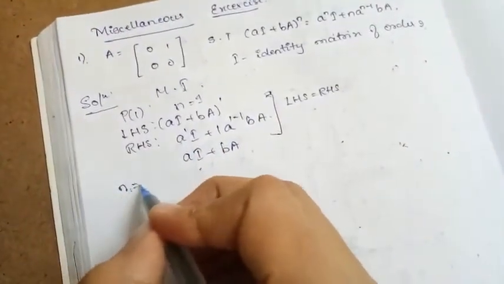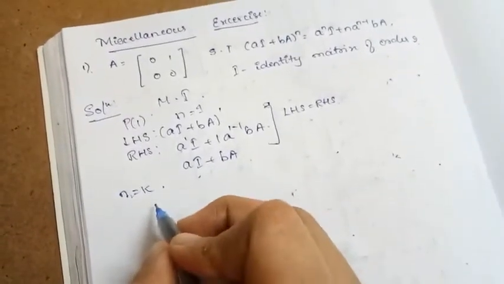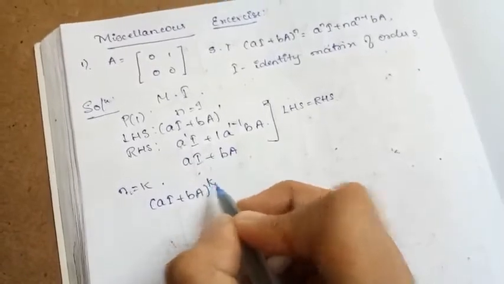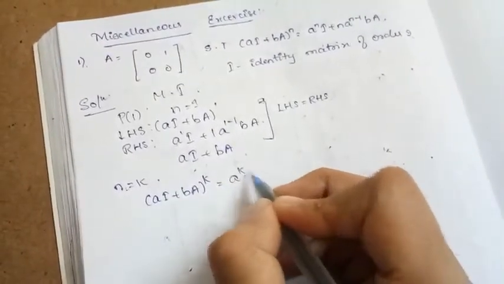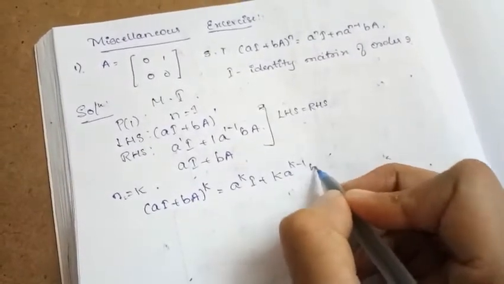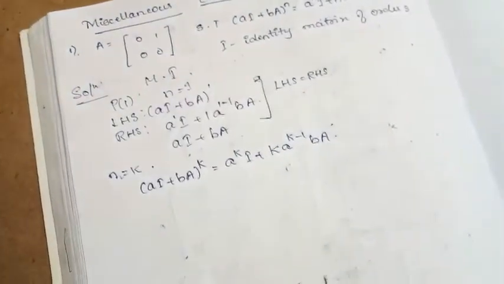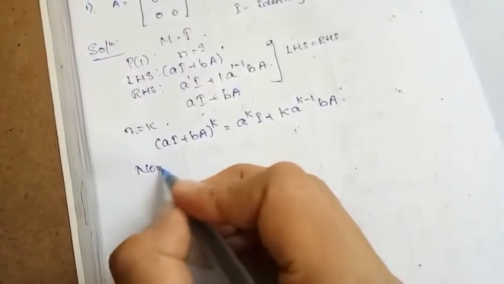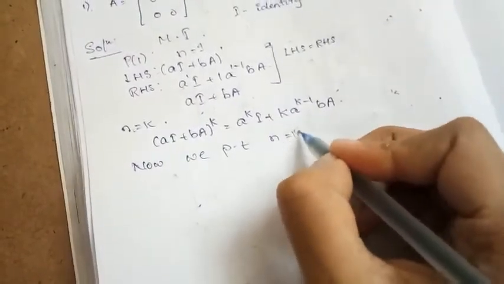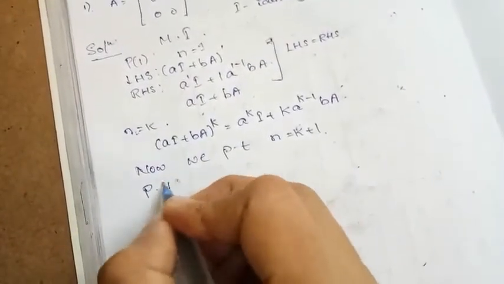Next, we assume that the result is true for n = k. What does n = k imply? (aI + bA)^k = a^k I + k a^(k-1) bA. This is our induction assumption. Now we need to prove that the result is true for n = k + 1.